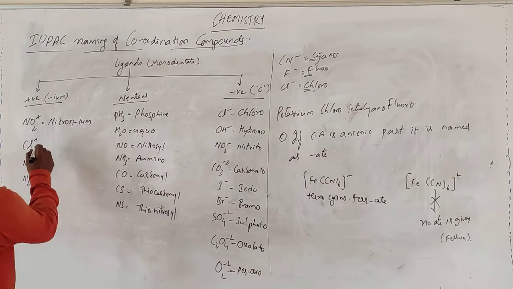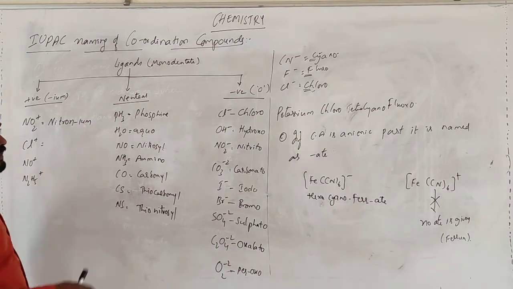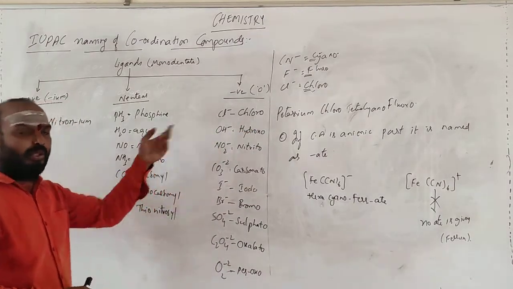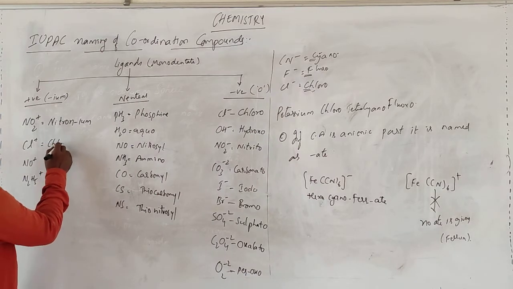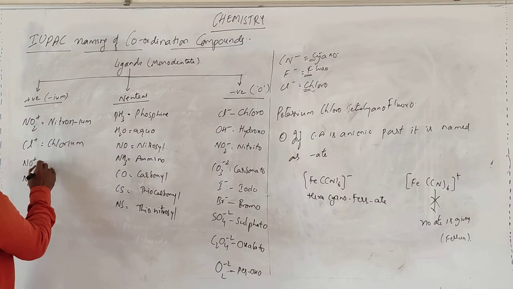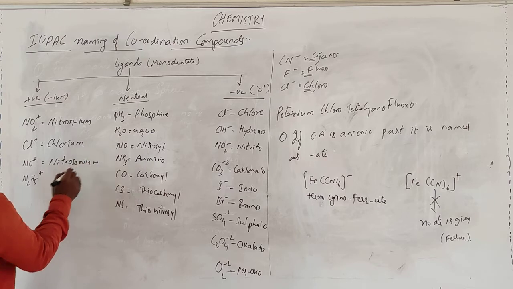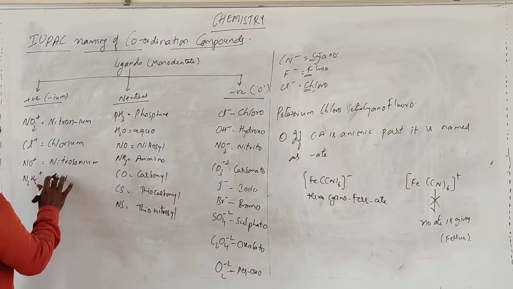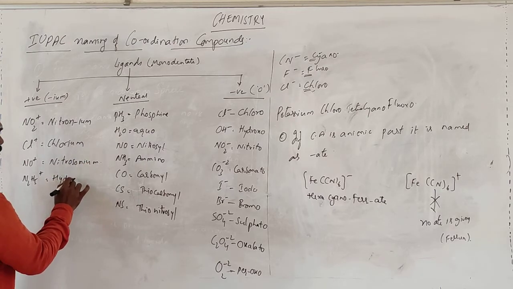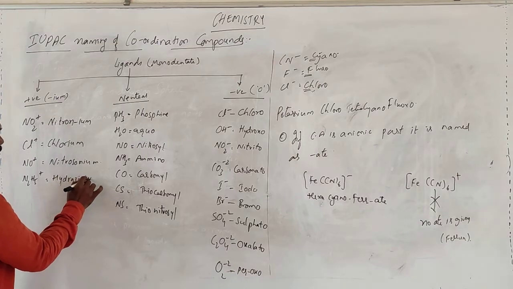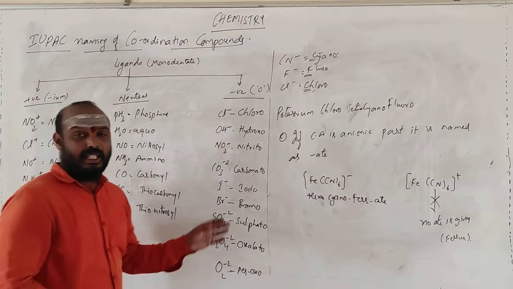Generally Cl minus is chloride. This one is chlorium. Nitrosonium. Hydrogen. See, like this you are having.